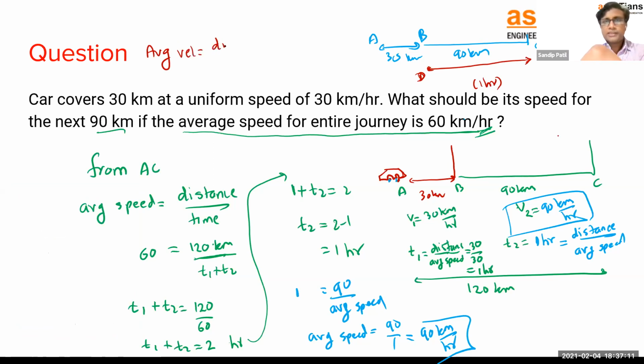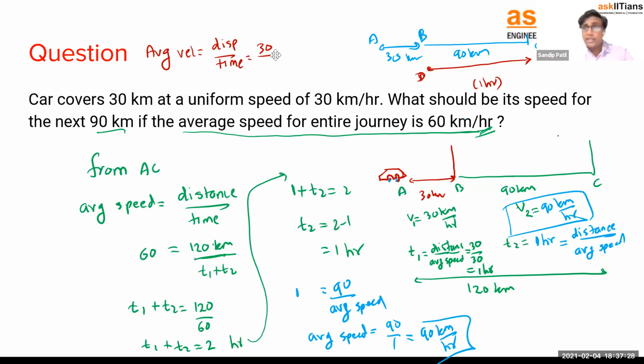Average velocity, we know it is nothing but displacement upon time. So displacement, which is what? Initial and final point. Take those 2 points, find the shortest distance. Shortest distance from A to B. A is initial, B is final. What is the shortest distance? 30 kilometer divided by what is the total time taken?